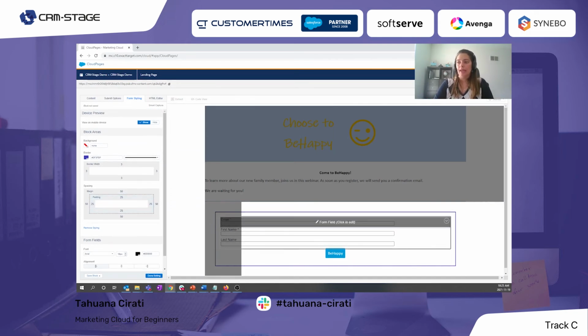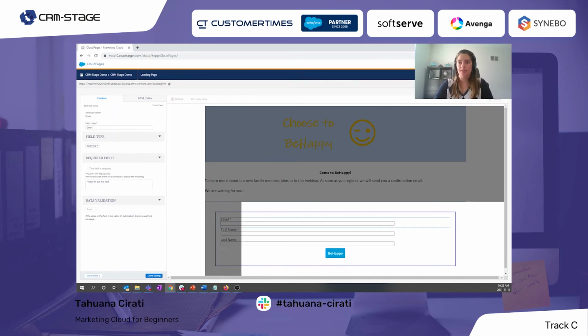We also can edit the field itself. So for example, just to be more beautiful, I will put this character here, and here we can define, actually this is already a text, because the data extension has this as a required field, this will have this validation, so we cannot change this.